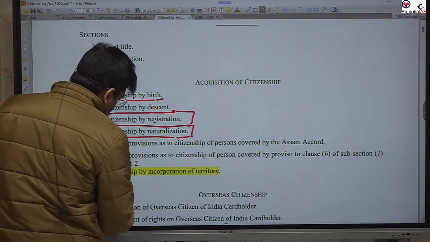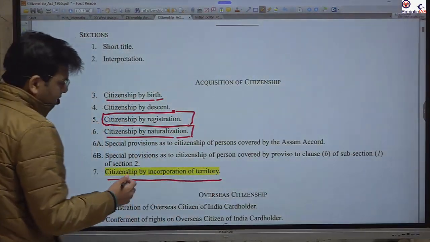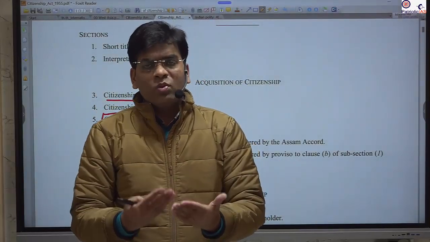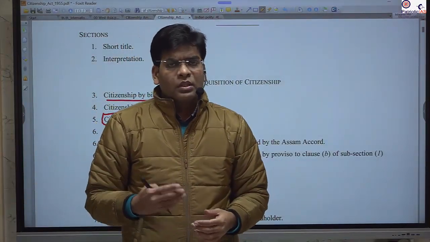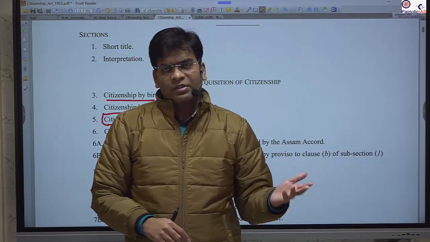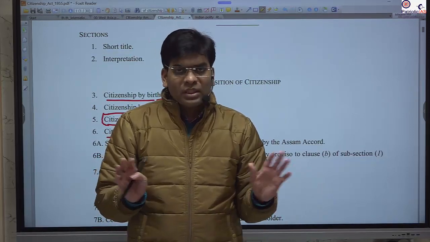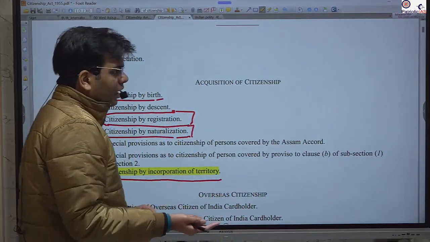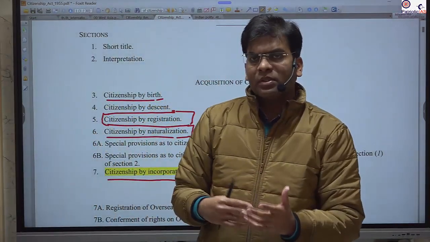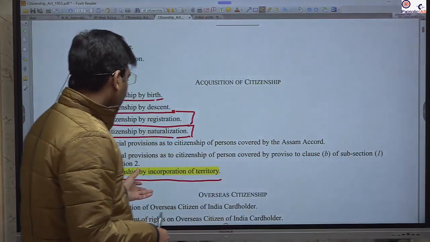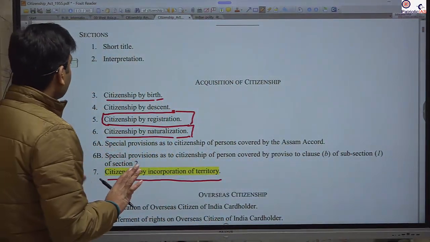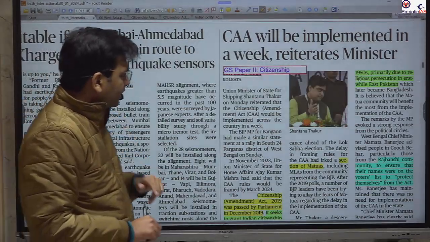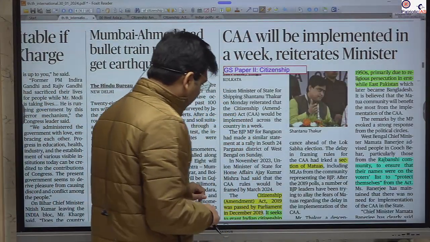Fifth is citizenship by incorporation of territory. It means if India acquires any new territory, maybe Bangladesh, Nepal, Pakistan, or the Maldives, just imagine, this is just hypothetical, then the citizens of the Maldives will automatically become citizens of India. This is just an example, nothing to do with reality. They are independent sovereign nations, and we should respect all these things.